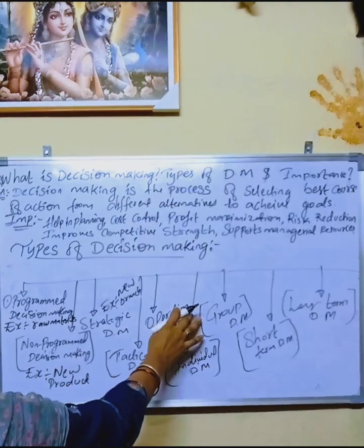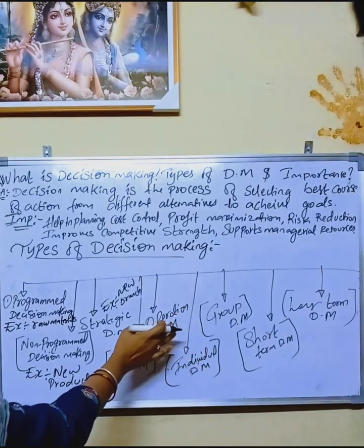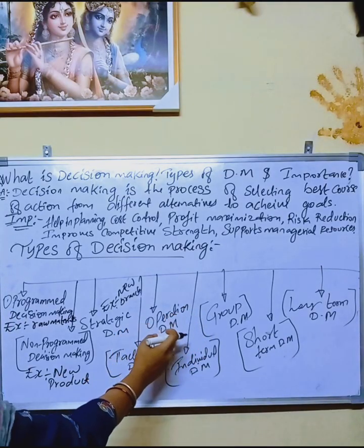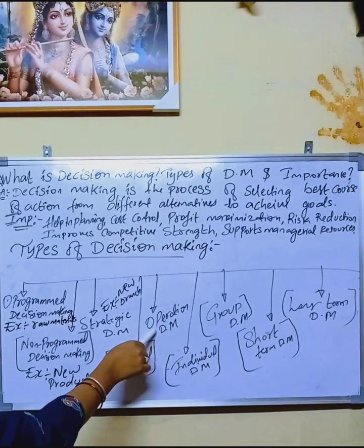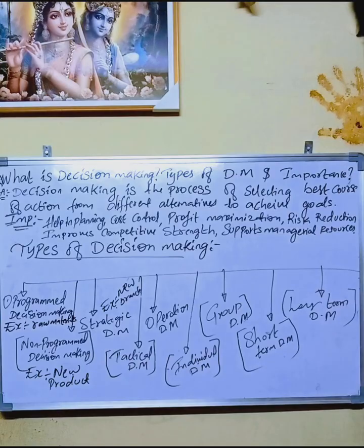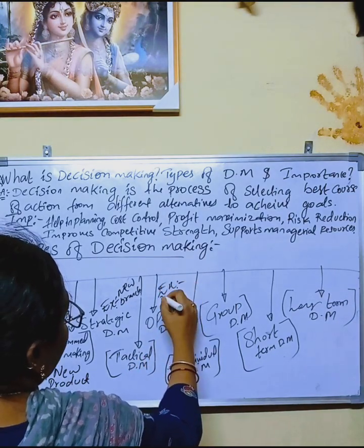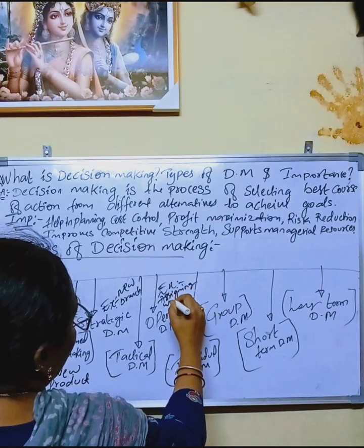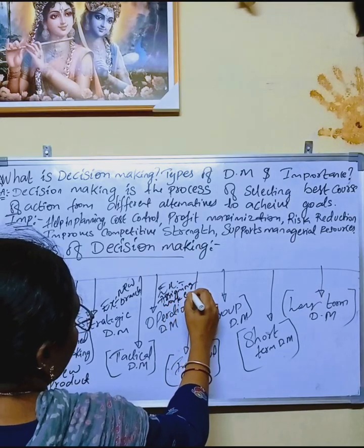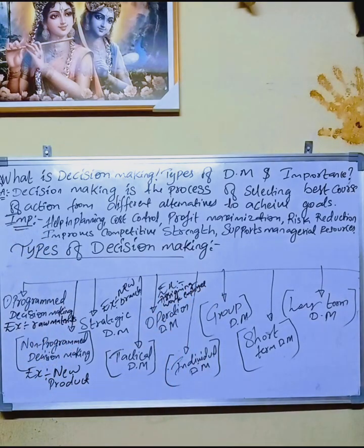Here, operating decision making. What do you mean by operating decision making? Short term and routine decisions taken by the lower level managers for daily operations. An example is assigning work to employees. Assigning work to employees is an example of operational decision making.